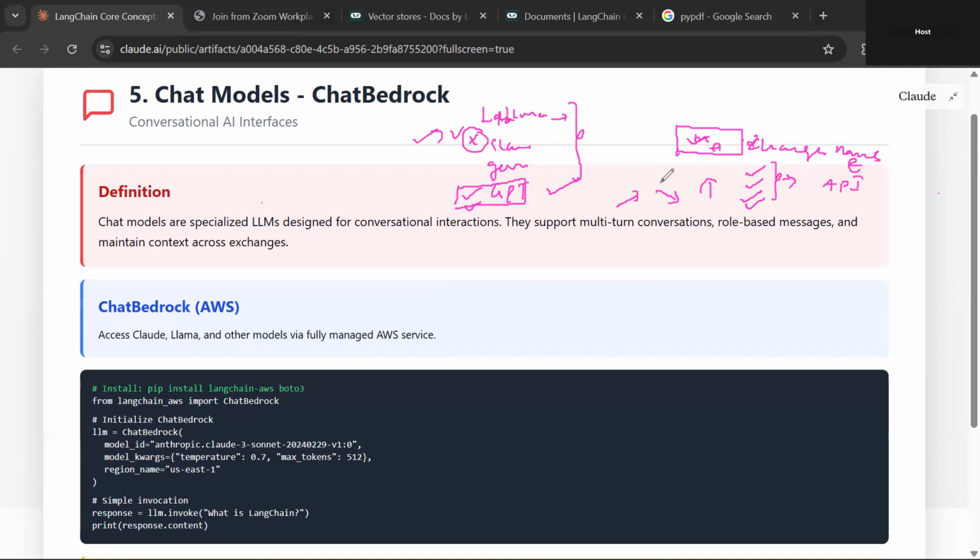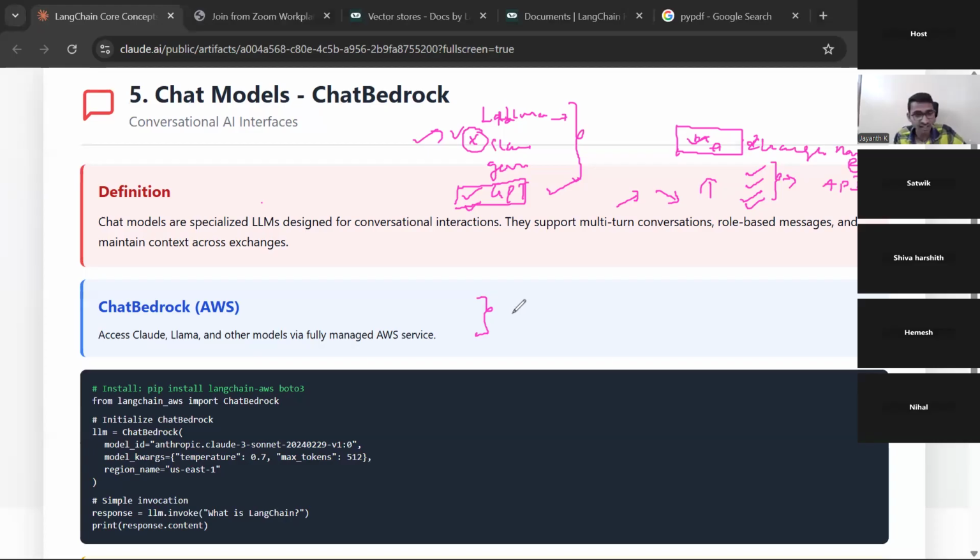We will see that more, right? I am trying to take one example here. Bedrock is there, from AWS, Amazon Web Services, as you all know. Chat Bedrock is one of the chat models from them. From Chat Bedrock, I can also use Claude. They are offering Llama and other models also, because AWS is providing us. This is a practical implementation, guys. You can see from Langchain, I have to import this.